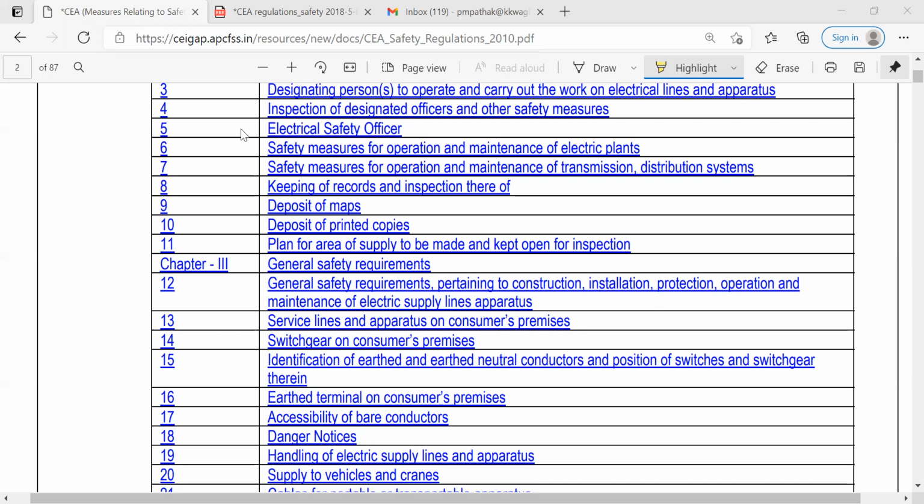But I will show you then that this 5 and 5A is modified in 2018, and in 2018 the latest requirement is diploma engineer, that is electrical engineer with 10 years experience, and electrical engineering graduate with 5 years experience is also eligible for this electrical safety officer.